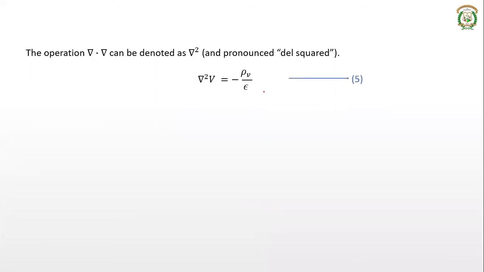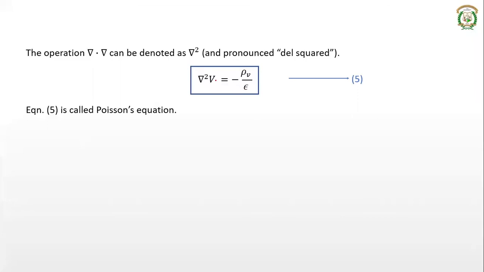So this you take it as equation number 5, and this is actually the Poisson's equation. Okay, so del square V is equal to minus rho V divided by epsilon is called the Poisson's equation. So rho v is volume charge density, epsilon is the permittivity of the medium. So v is the potential.